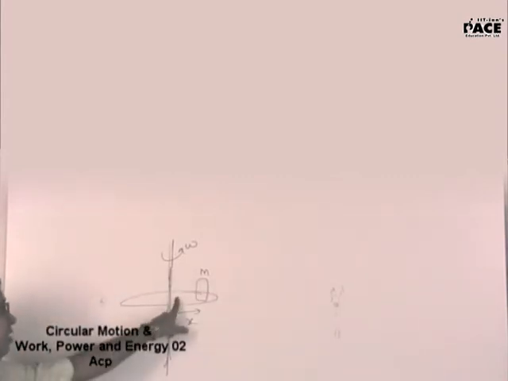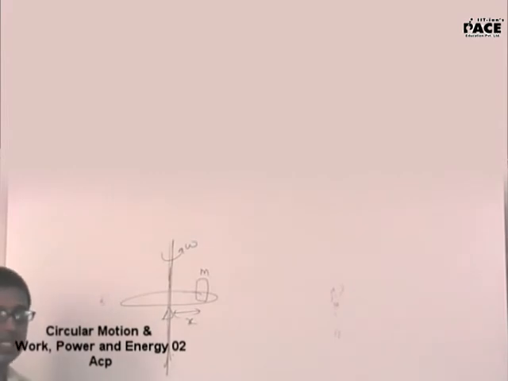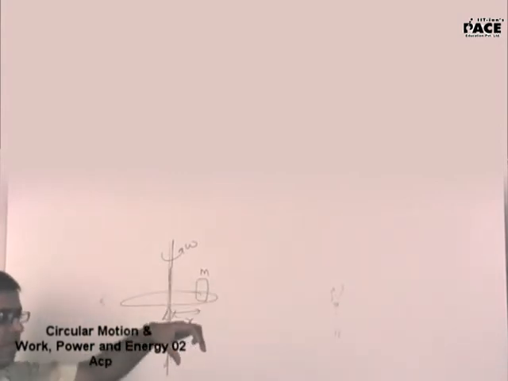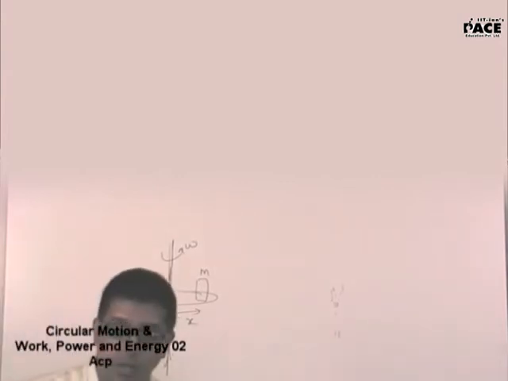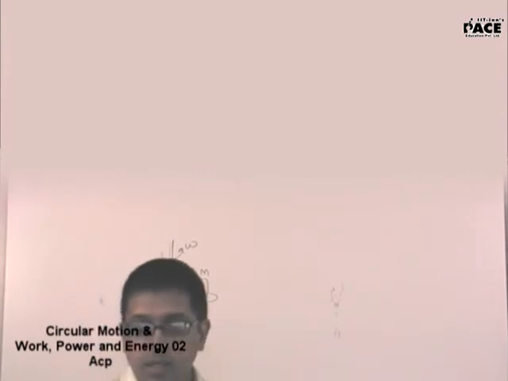There is no friction between the turntable and small m. How will you describe the motion of small m? It will slowly slide. The block small m will remain at the same point and the turntable will be slipping from underneath. So it will remain at rest with respect to what? With respect to ground.